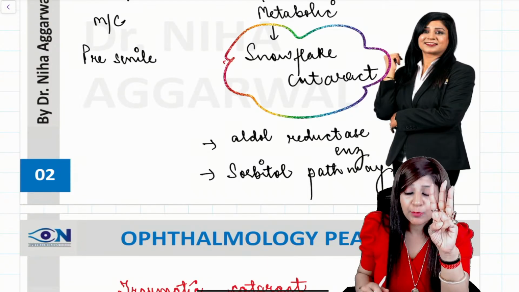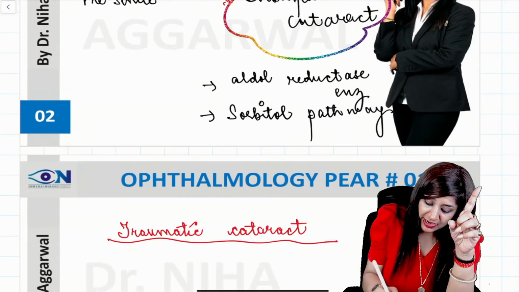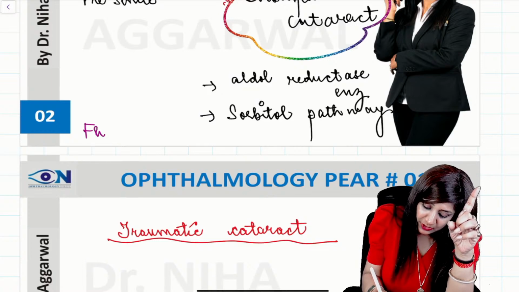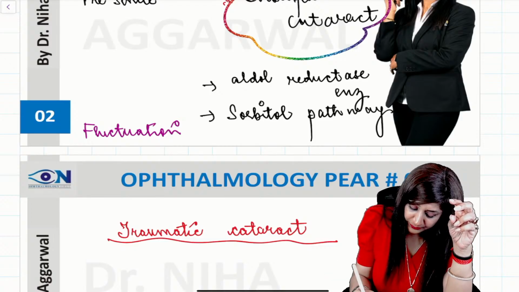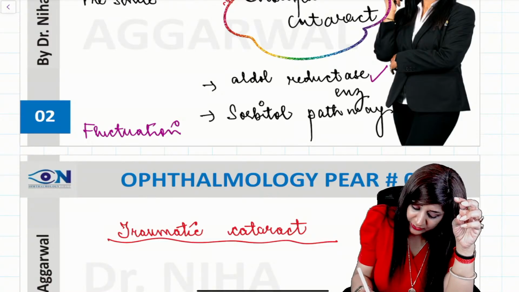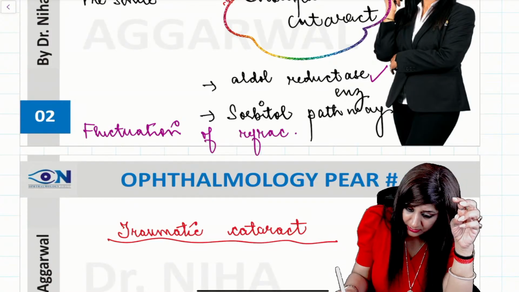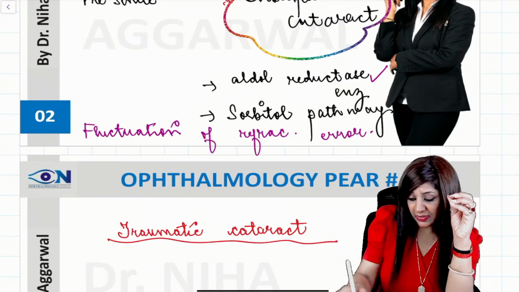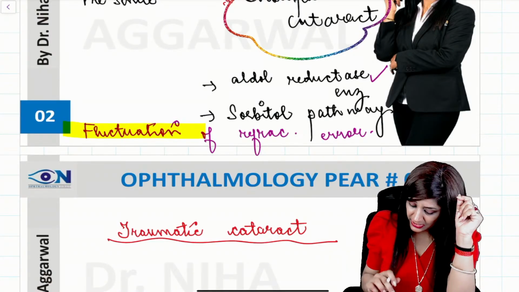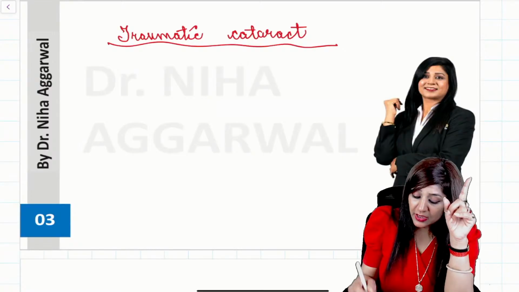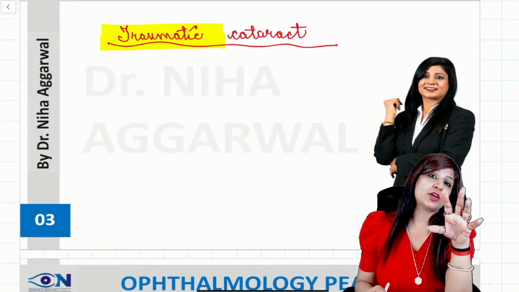And yet another important thing is that whenever we have diabetic cataract, we will have fluctuation of refractive error. These are the most important points that you should know. Aldose reductase enzyme is there, fluctuation of the refractive error. Whenever we are having this word fluctuation, always go with diabetes. Then next is the traumatic cataract. Now trauma is one topic which is coming every single year in your examination.